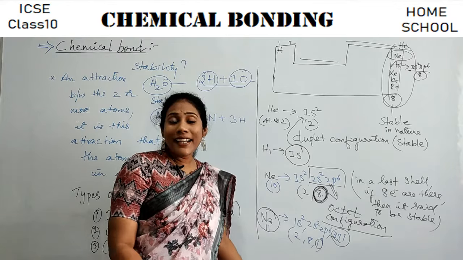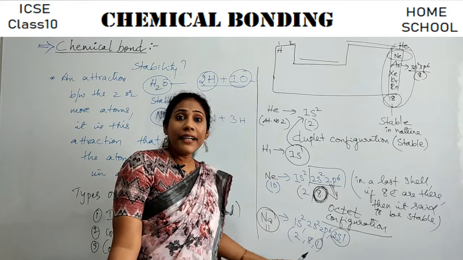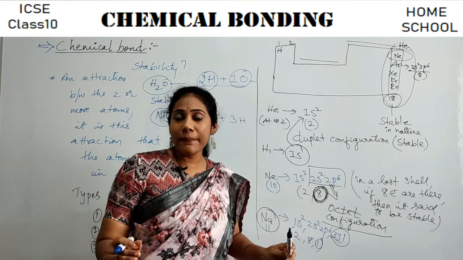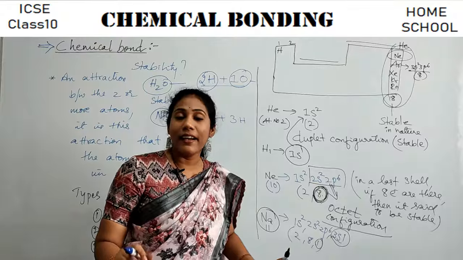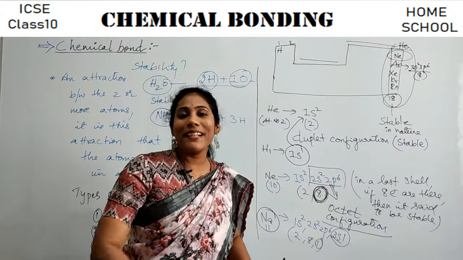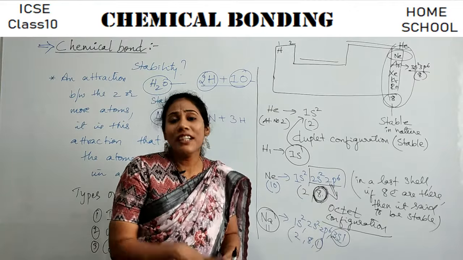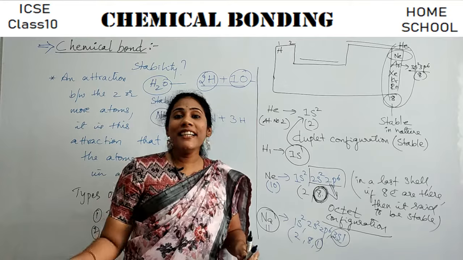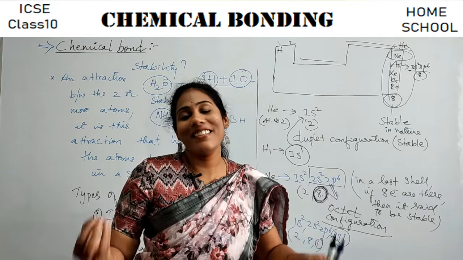Can you tell that it is a stable atom? Definitely no. So what will it do to gain stability? It will participate in a chemical reaction. Chemical reaction is all about giving electron, taking electron, or sharing electron to gain stability.